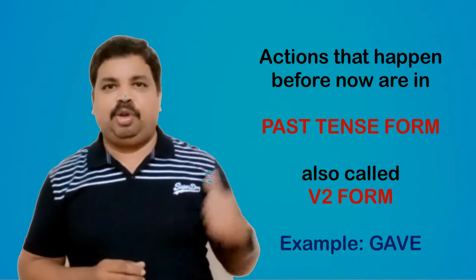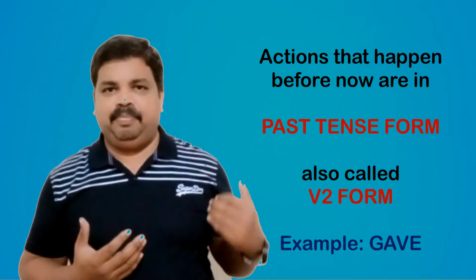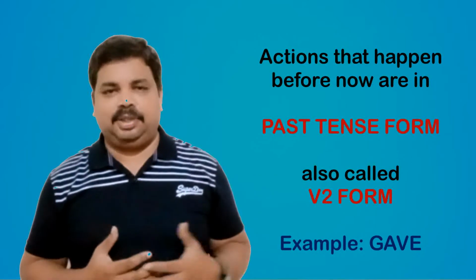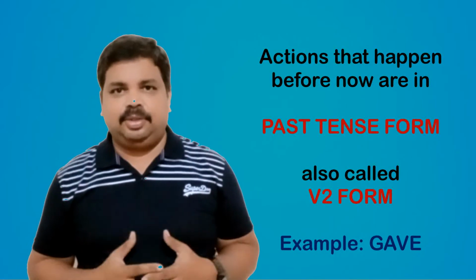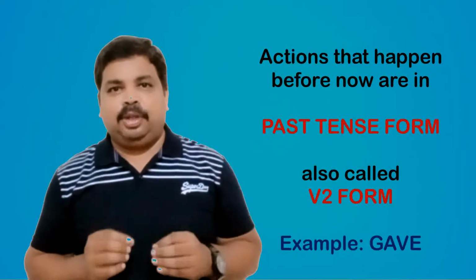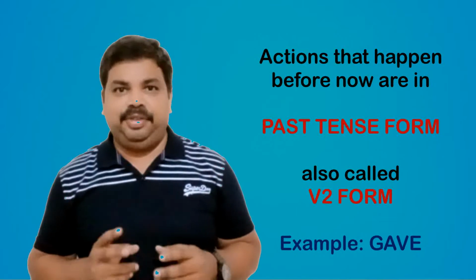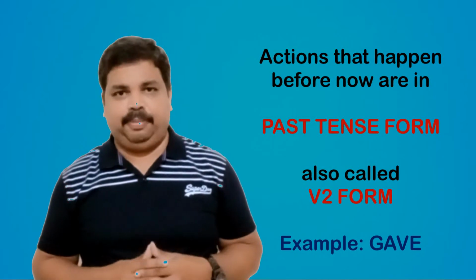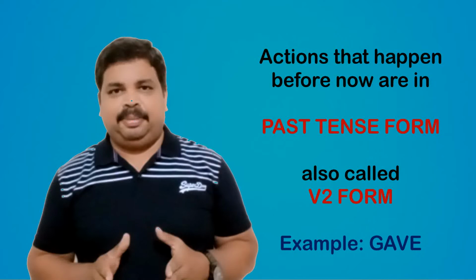Then if an action has already taken place, if it is already done in the past, maybe one hour ago or yesterday or last week or last year, then we should show that action in the past tense. So the past tense form is called the V2 form. If give is the present form, V1, gave becomes the past tense form. I gave my pen to him last week. Last week is the past, so gave is the word we should use.